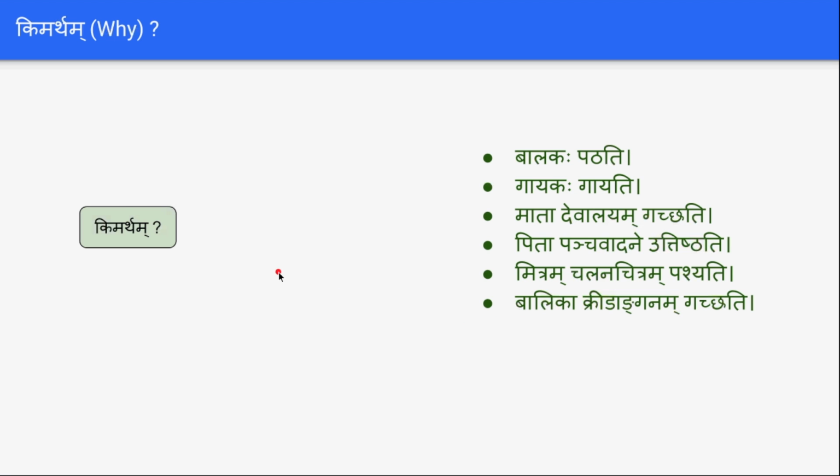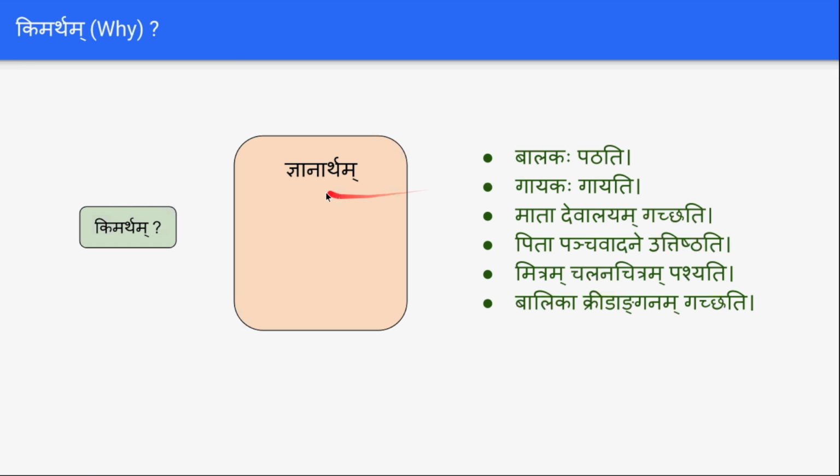So just by adding kimartham to any common statement, that statement becomes a question with why. The answers for them will be: jnanartham. Balakah kimartham patati? Balakah jnanartham patati. He reads for the jnana. And similarly, gayakah kimartham gayati? Gayakah anandartham gayati. He sings for happiness.